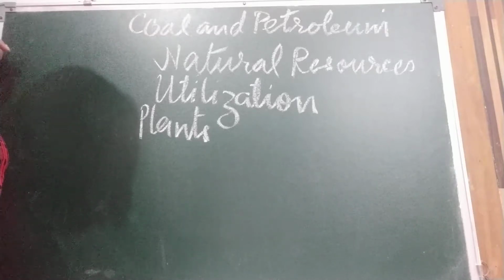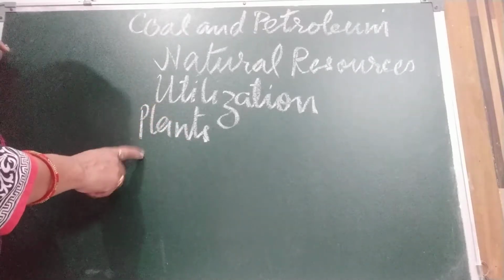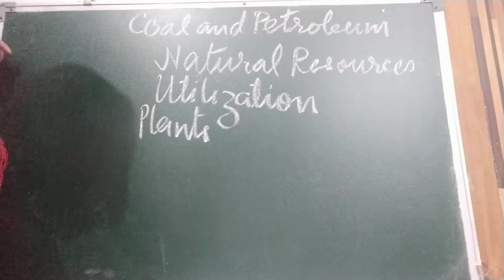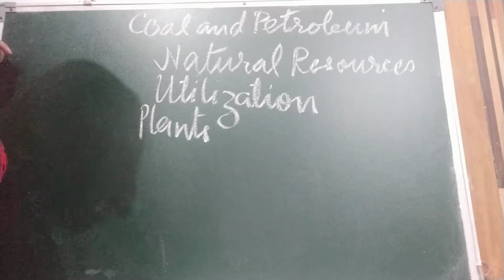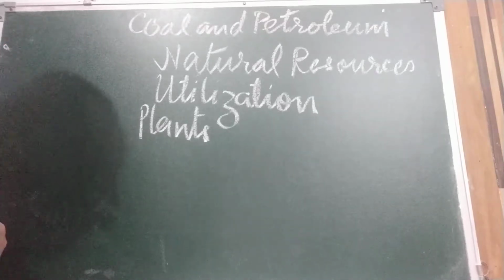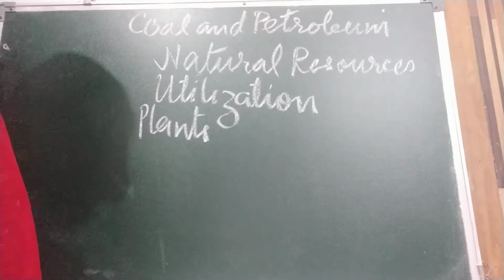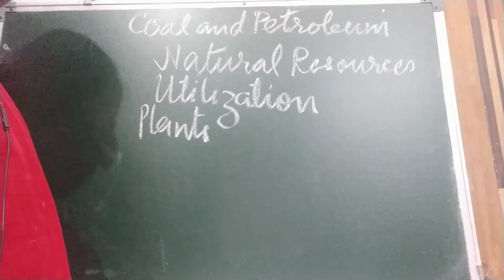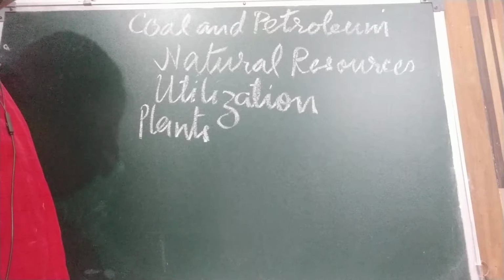Animals need oxygen, water and food to survive. They get oxygen from the air. As we know, during photosynthesis plants also produce oxygen, and 21% of the atmosphere contains oxygen. Water we get from water bodies such as ponds, lakes and rivers. We humans, as I told you, need food, air and water. We use resources of the earth in several ways.